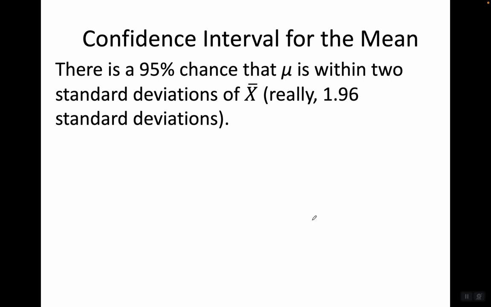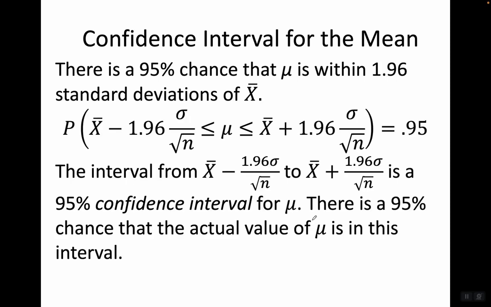So there's a 95% chance that mu is within 2 standard deviations of x bar, because x bar is normally distributed, just saw that on the previous slide. Really, we mean 1.96 standard deviations. Another way of putting this is that there's a 95% chance that mu is between x bar minus 1.96 sigma over square root n, this is the standard deviation of x bar, and x bar plus 1.96 sigma over square root n. This, again, is the standard deviation of x bar. The probability that mu is going to be between these two values is 0.95.